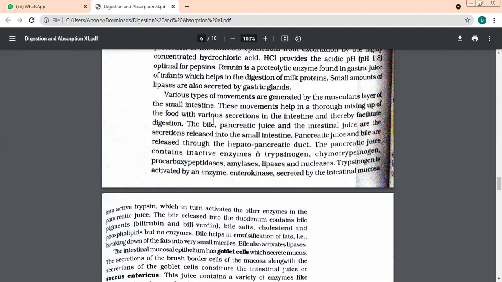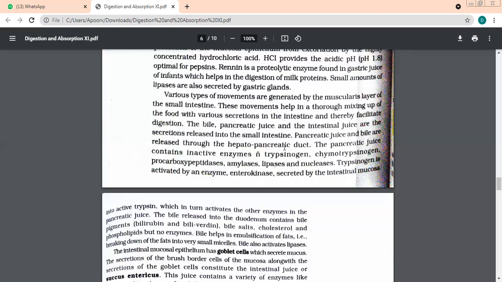to the small intestine through a duct, which is called the hepatopancreatic duct. Okay, they are secreted into, or they are poured into, the right word will be poured. They are poured into the small intestine through a duct. A duct is a pipe-like structure. So what is that duct called? Hepatopancreatic duct.